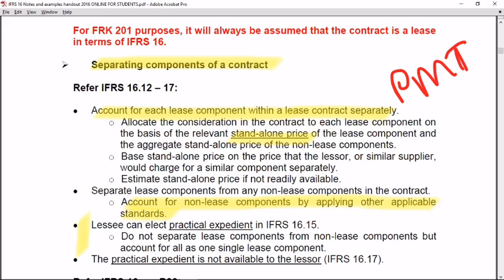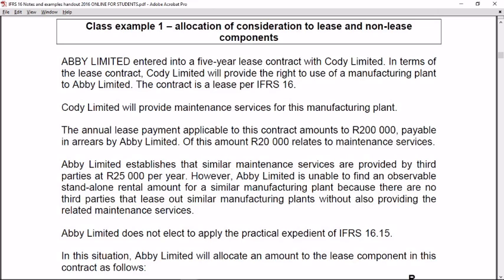In a question, we would very specifically have to mention when the lessee has elected this practical expedient. Please note the practical expedient is not available to the lessor. Class example 1 will illustrate this principle.